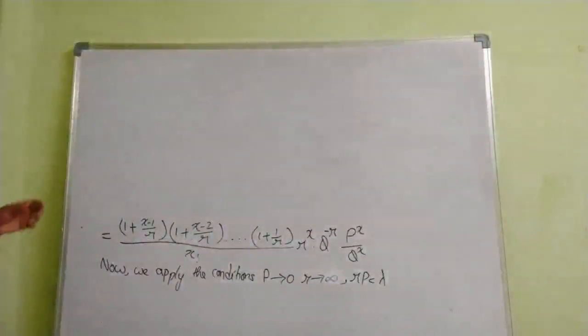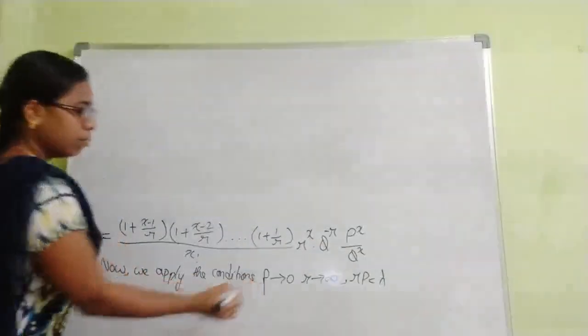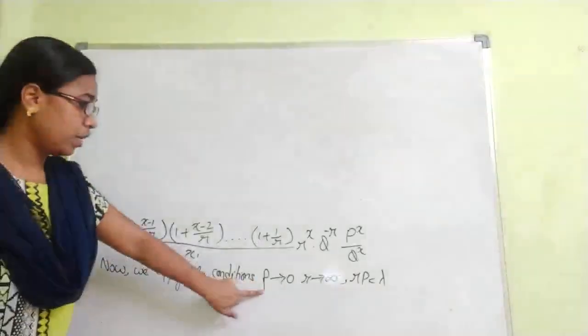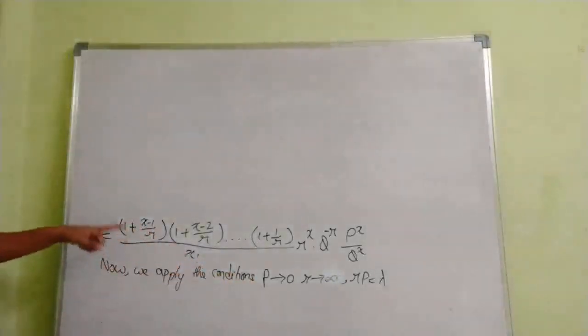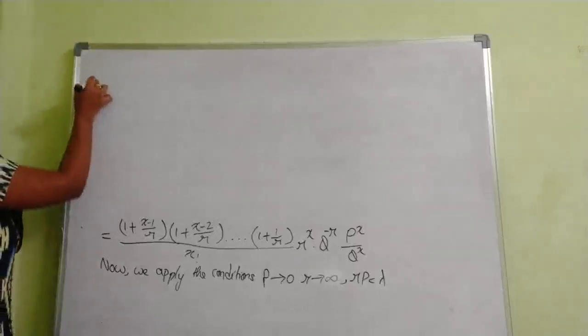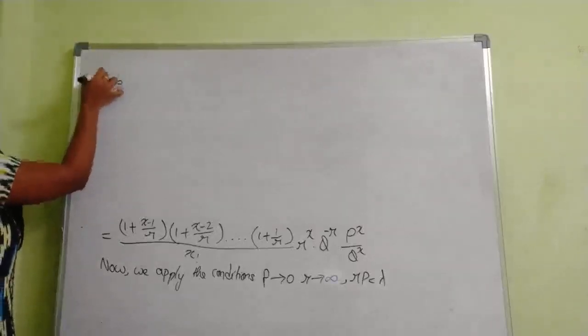Here, anyhow, we don't have small p. This is small p, and small p tends to 0. We have only capital P values. So we apply limit r tends to infinity.